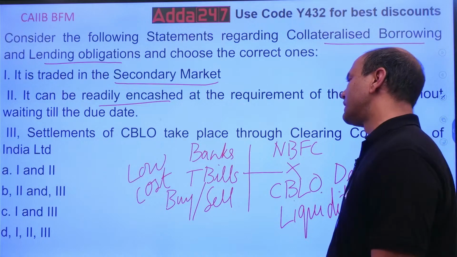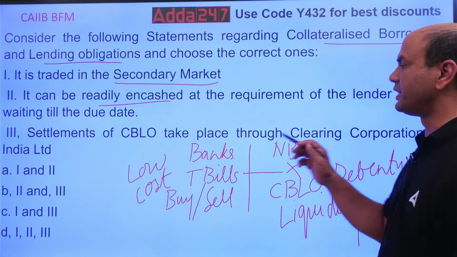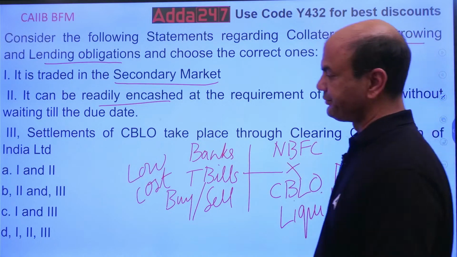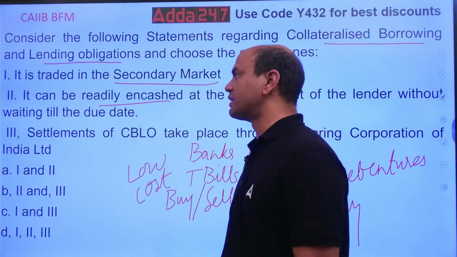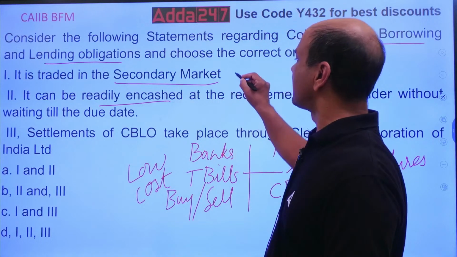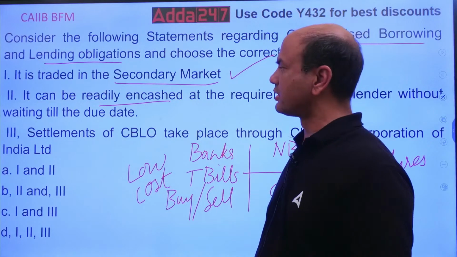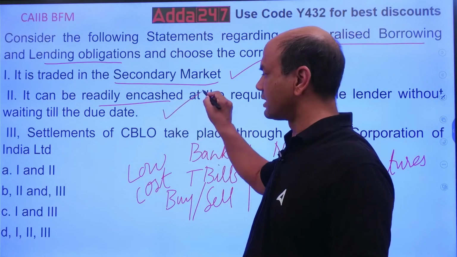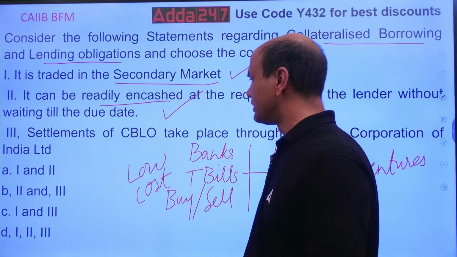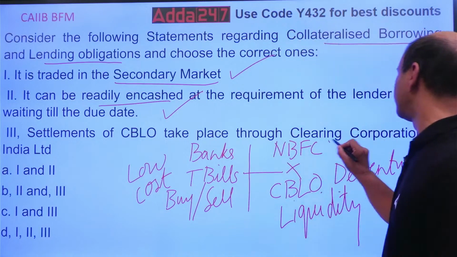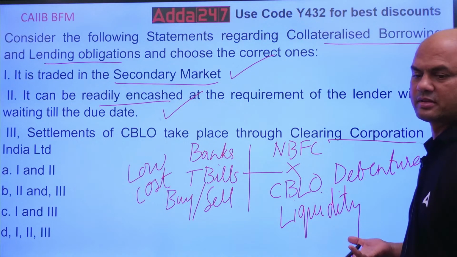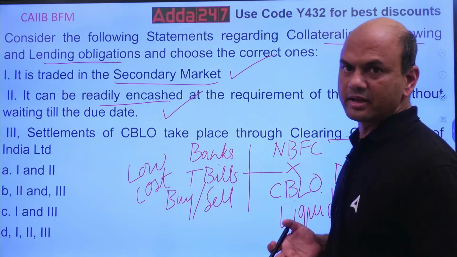Settlements of CBLO take place through Clearing Corporation of India, CCIL. Which one of them is correct? Traded in the secondary market, correct. It can be readily encashed, correct. So 1 and 2 are correct. CCIL, Clearing Corporation of India, is the base of any trading in our country.